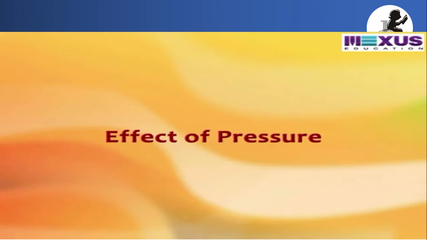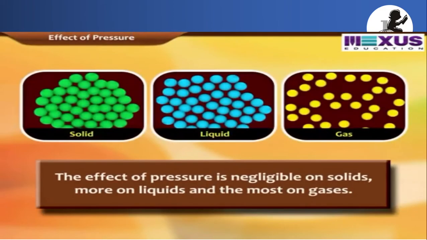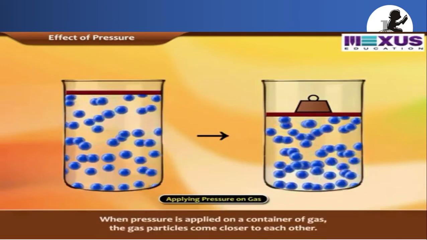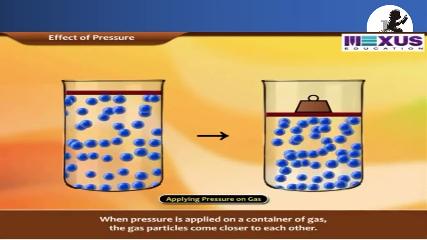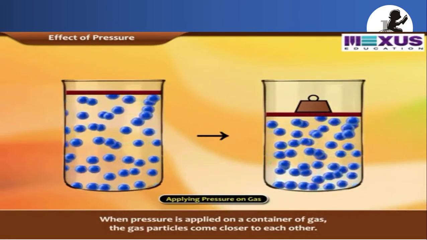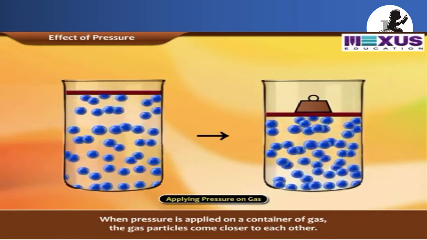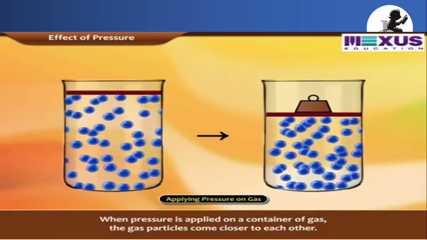Now see the effect of pressure on changing the state of a substance. The effect of pressure is negligible on solids, more on liquids, and most on gases. Okay, there is no effect on the solids. When pressure is applied on a container of gas, the gas particles come closer to each other.